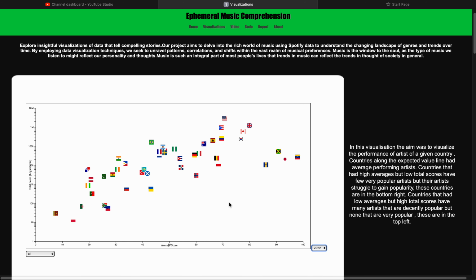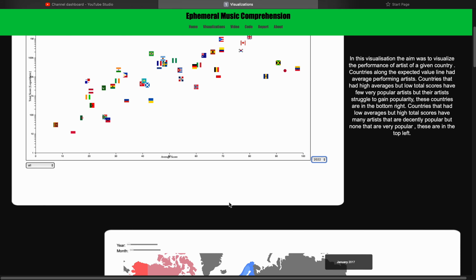And any country with a very high total score and a very low average score implies that there were many artists, but none of them could capture top slots in any charts, be it weekly or yearly. Now moving on.